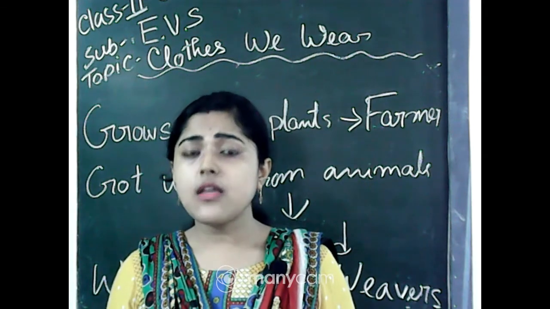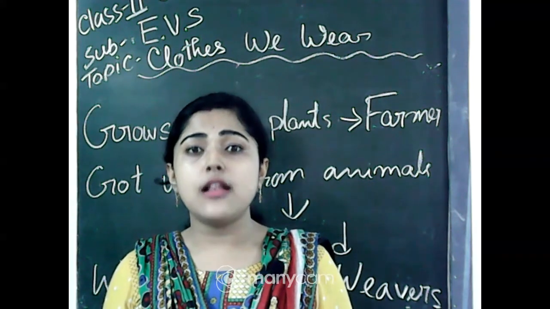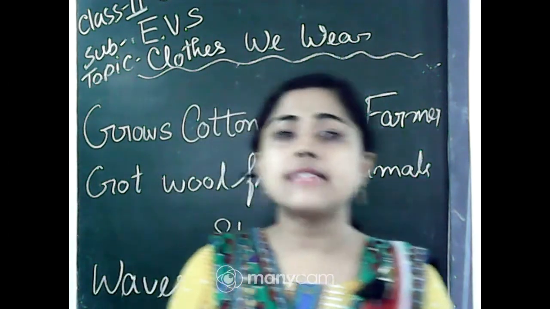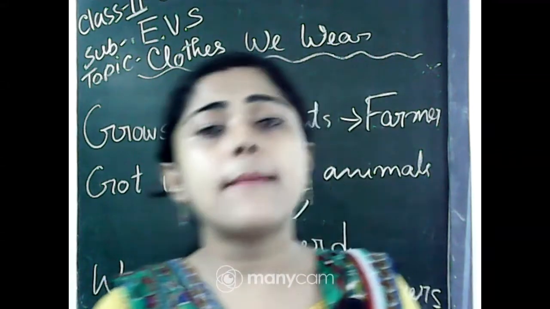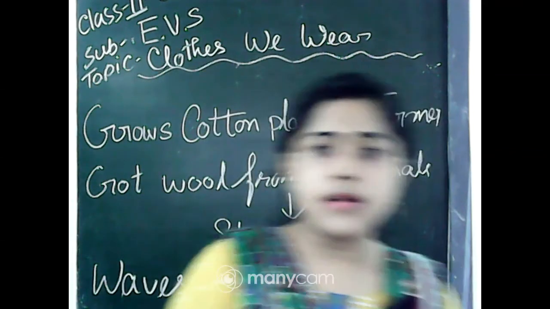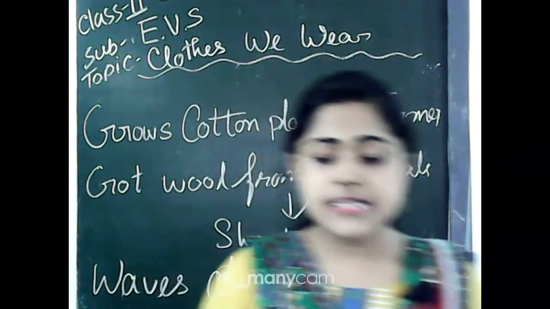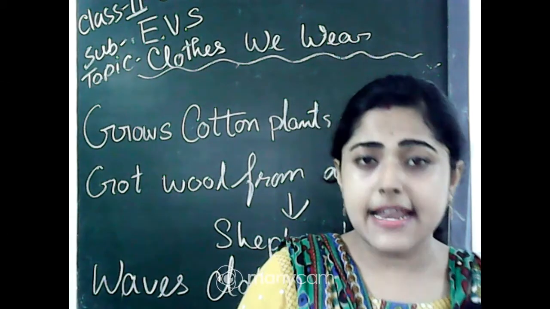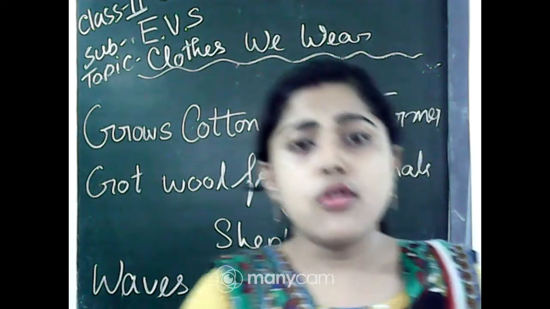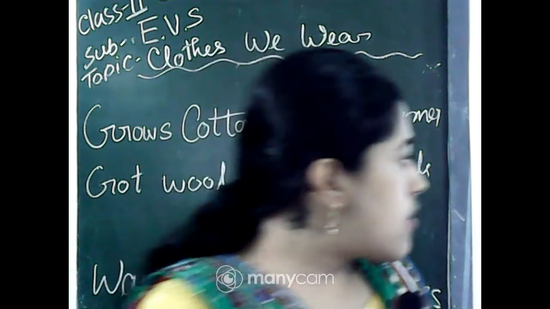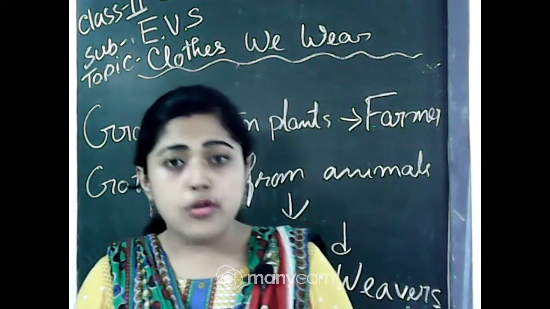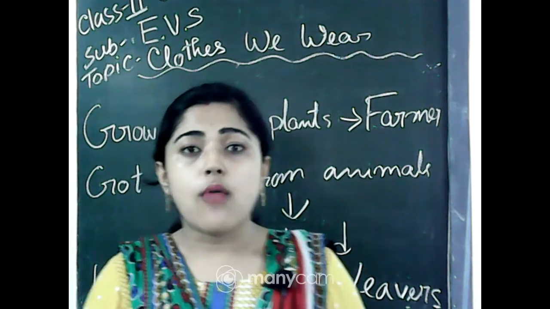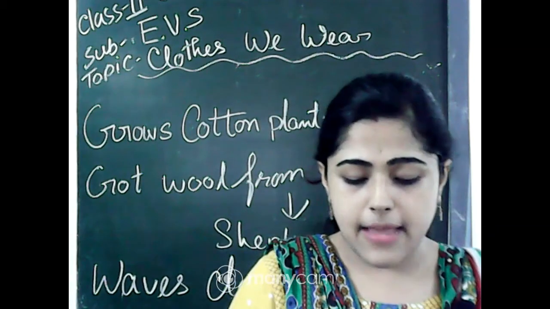So, here, the people who work in factories, we call them workmen, and they make the synthetic clothes. Synthetic is also a material, and we can say that silk mixed with nylon, those materials, we call synthetic also. So, we use those synthetic clothes, and those clothes are made in the factories, and who makes them? The workman makes them.